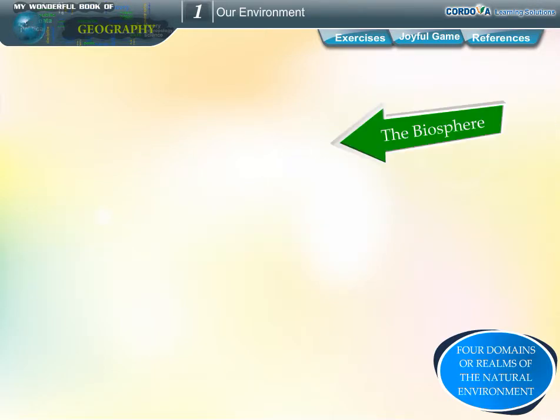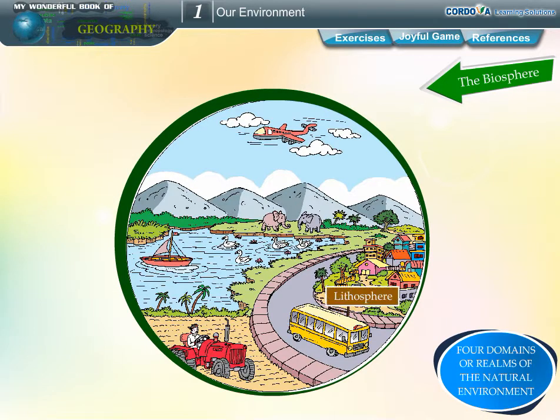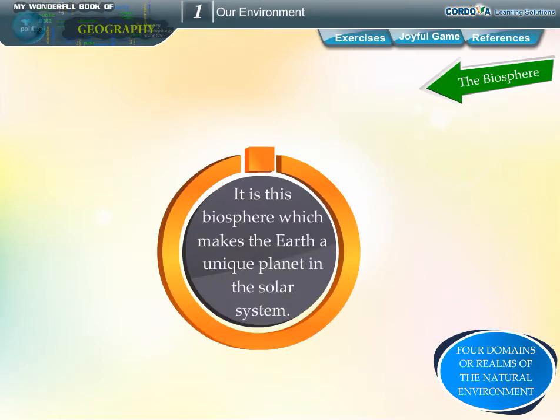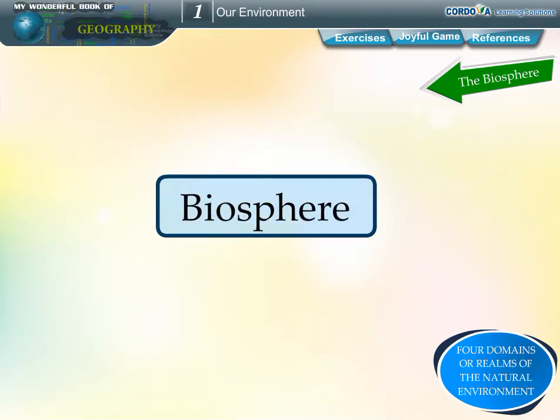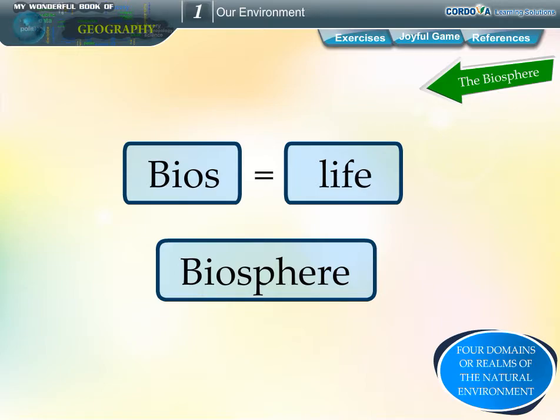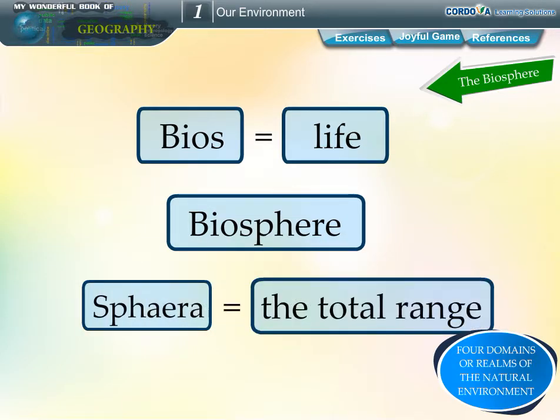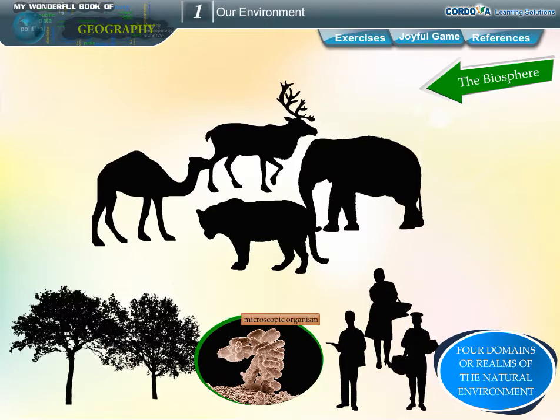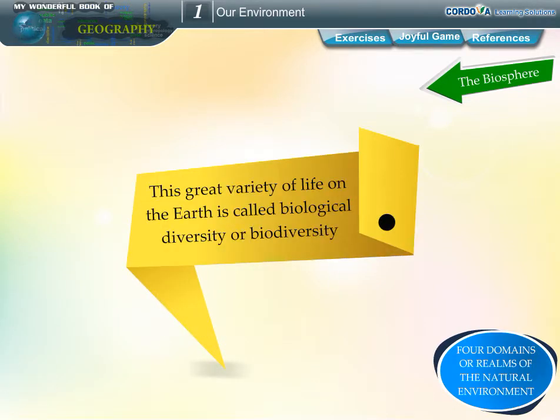The biosphere. The narrow zone of the Earth where land, that is lithosphere, water, that is hydrosphere, and air, that is atmosphere, interact with each other to support life, is called biosphere. It is this biosphere which makes the Earth a unique planet in the solar system. The word biosphere comes from the Greek word bios, meaning life, and the Latin word sphera, meaning the total range. Living beings range from microscopic organisms to huge trees, animals and human beings. This great variety of life on the Earth is called biological diversity or biodiversity.